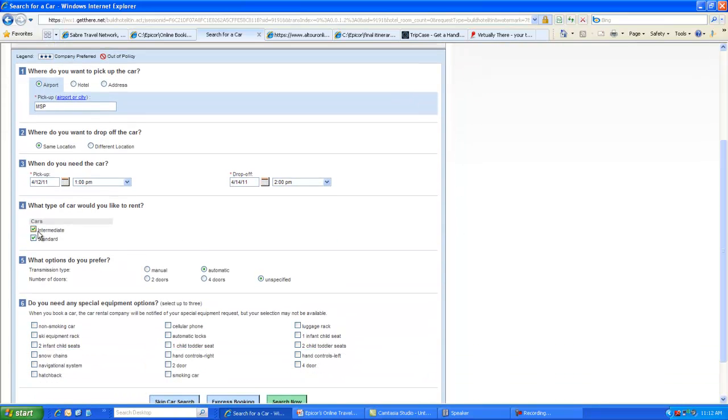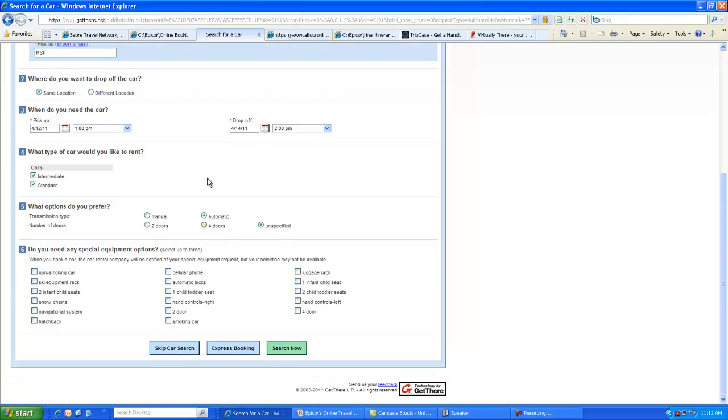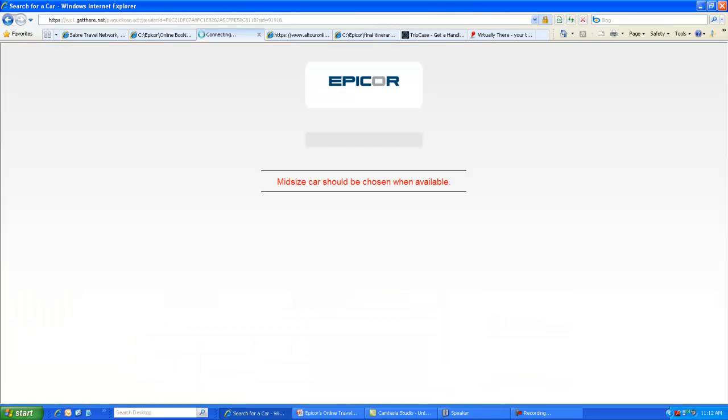Okay, the car, it will automatically assume an intermediate car. If that's sold out, it will move to the next larger car after that. You can also choose where you want to pick the car up. If there's a different date, then it's assuming your flight times. Most cars are non-smoking anyway, but of course you can check that. You can check the things that you need here, and go right to express booking.